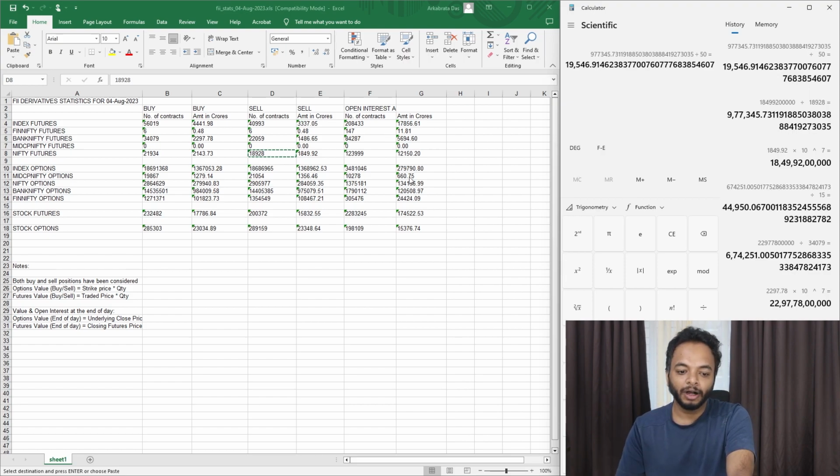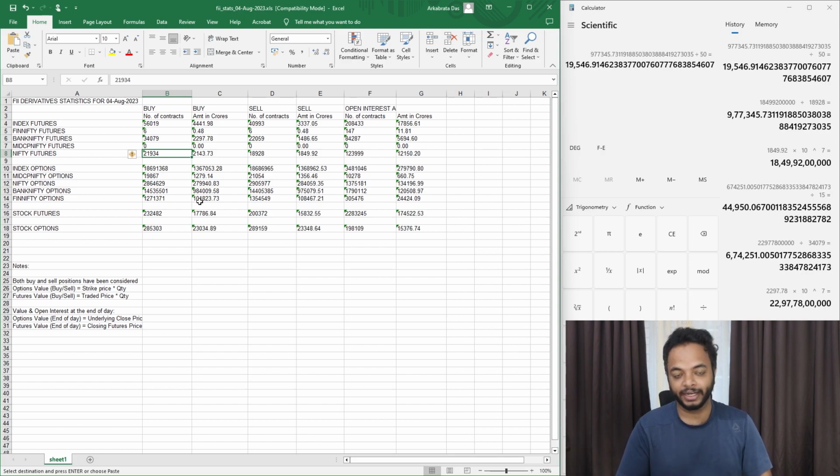And not only that, you also get an idea of whether their positions are heavier, you see the amount also. And you also see the number of contracts traded. So you get to know in which index they are heavily trading. That's the idea you get from there. So we got to know from this in which index in futures the FIIs are trading mostly, and what's their average price in futures of selling and of buying.